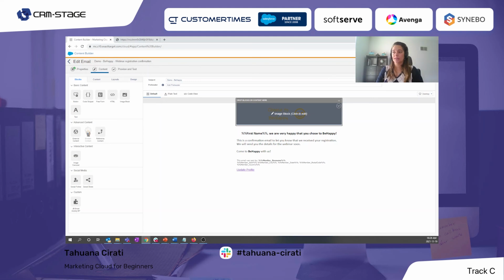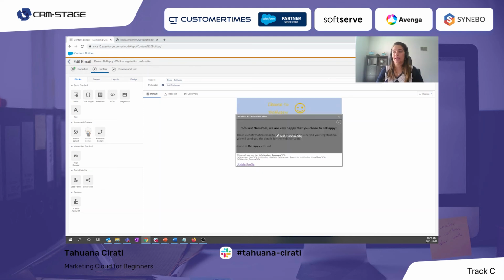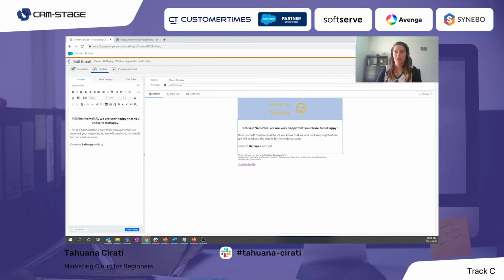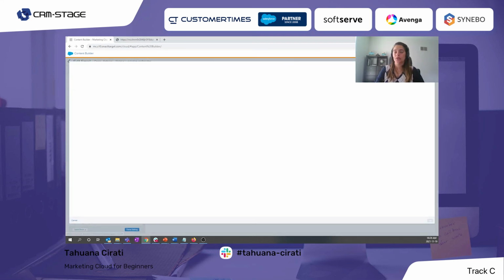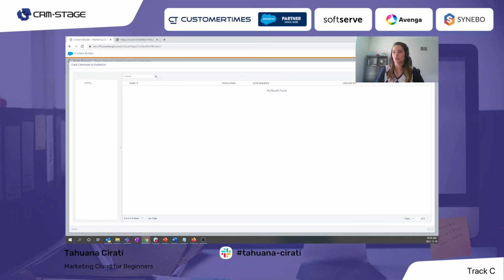So I added this image block. I added a text block here. One thing that I would like to highlight is this first name with this percentage. This is actually an AMPscript and is a personalization. So in this case, I have configured the data extension to use. Actually, I need to choose the data source just to show you this.